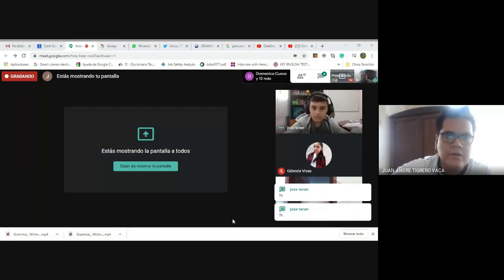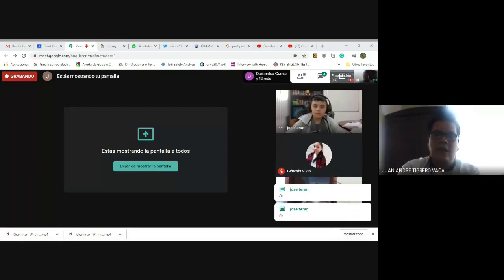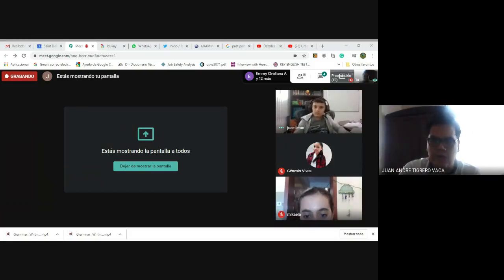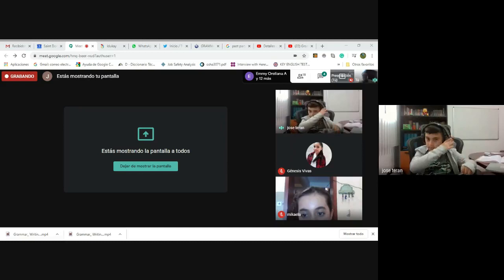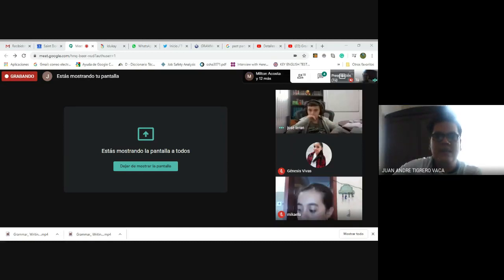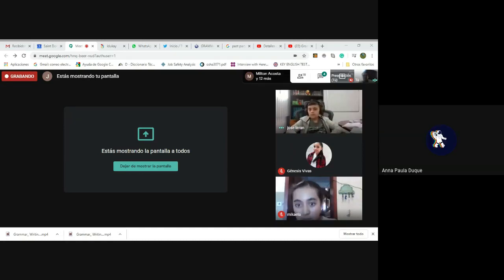One more time, we were talking about this. So let's take a look at this car. You see the car is dirty, okay? So in the second picture, the person is cleaning the car, washing the car.